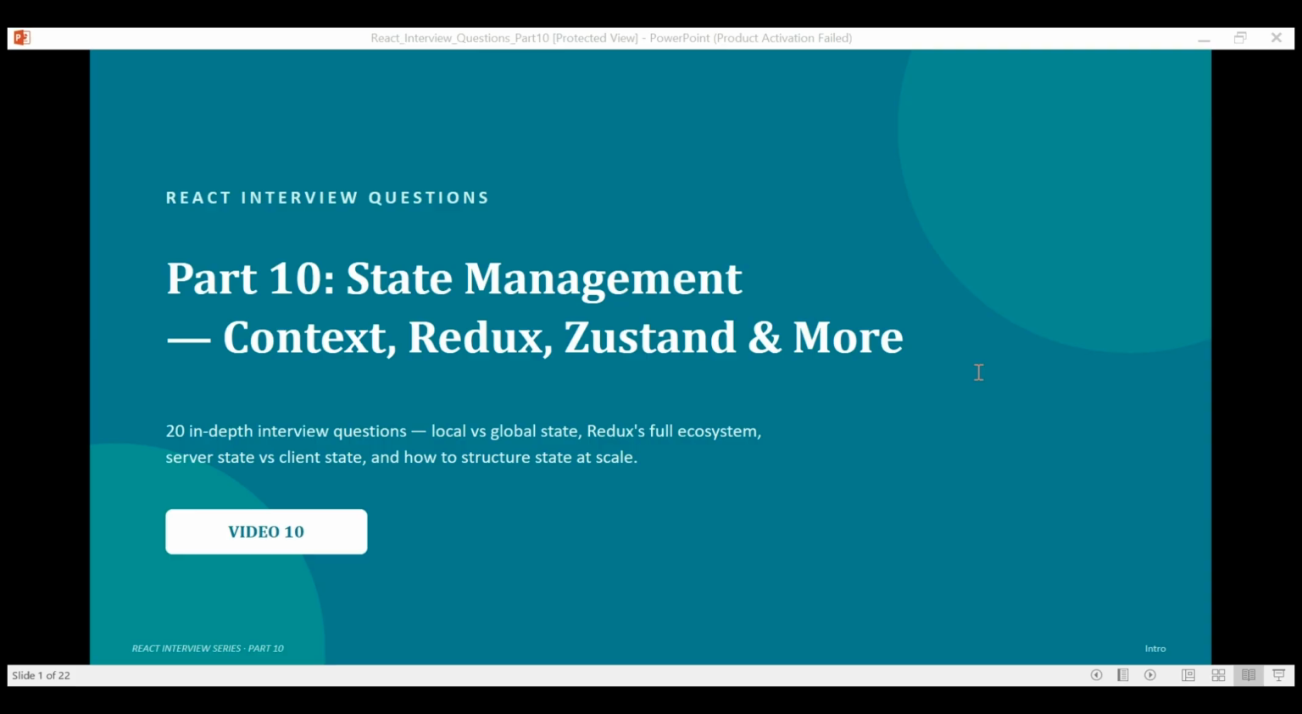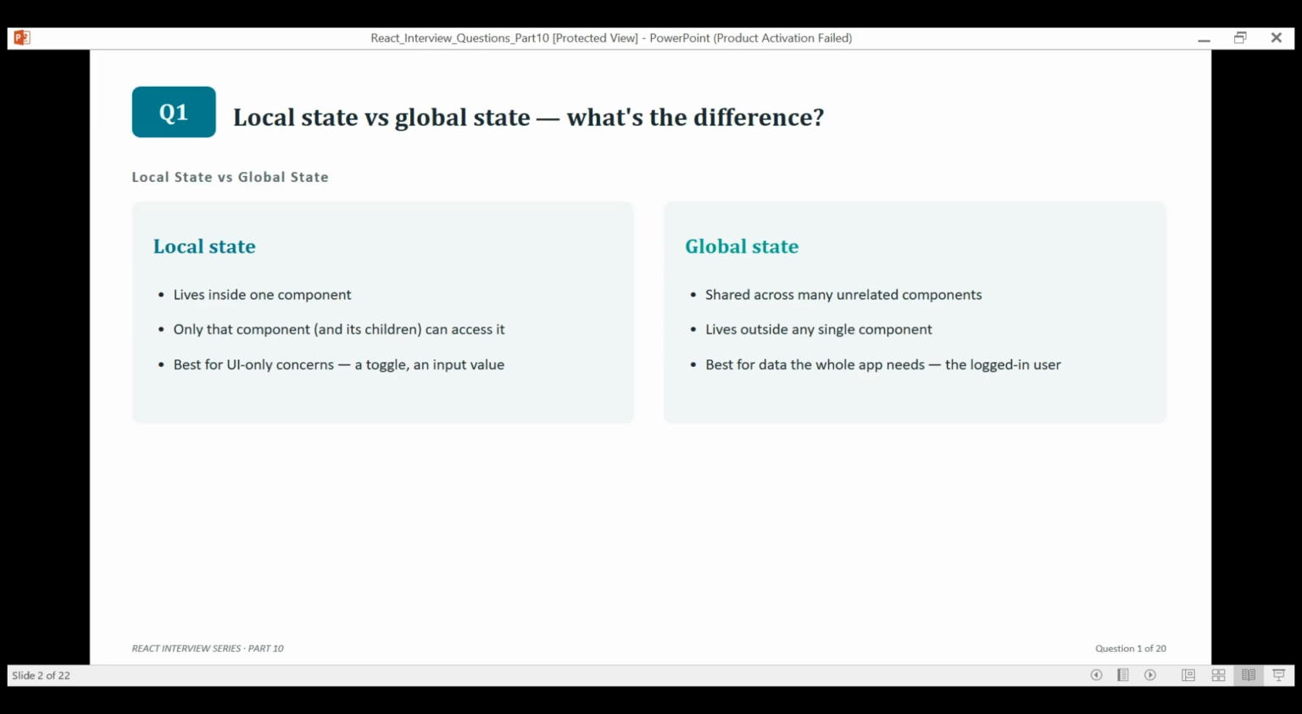First question is, local state versus global state, what is the difference? So local state lives inside one component using useState or useReducer, only that component and whatever it passes down can see it. Global state lives outside any single component, so any part of the app can read or update it. Rule of thumb: keep state local until multiple unrelated components genuinely need it.